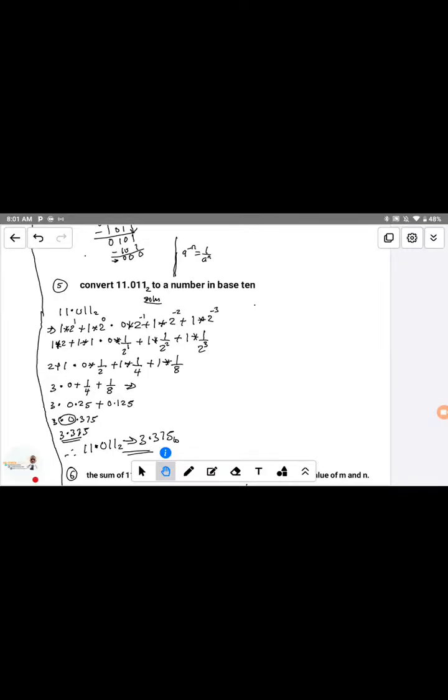So let's look at question 5. See the question is in decimal number. We try to convert decimal number to base 10. The question is to convert 11.011 base 2 to base 10.